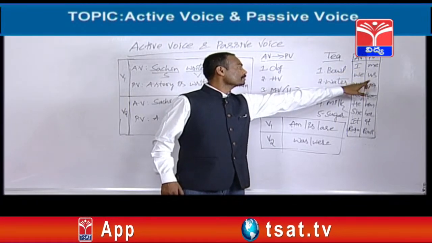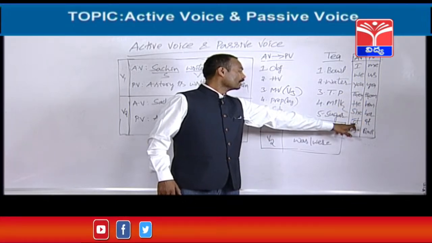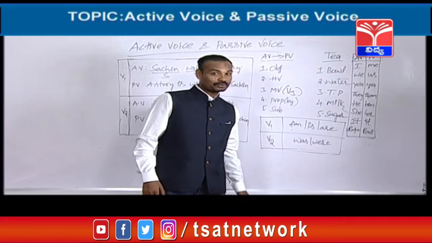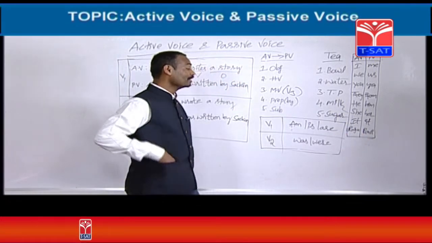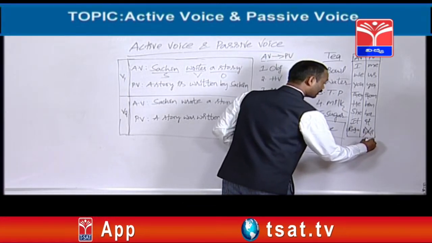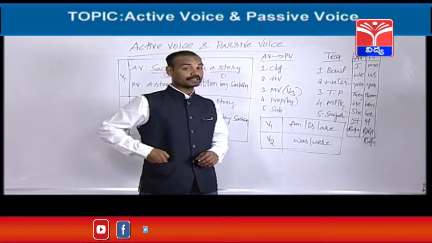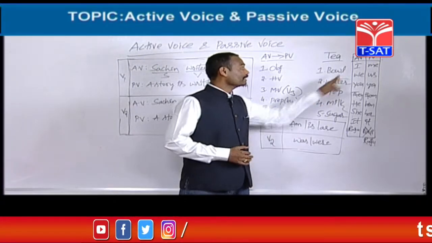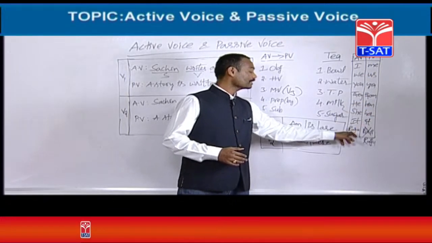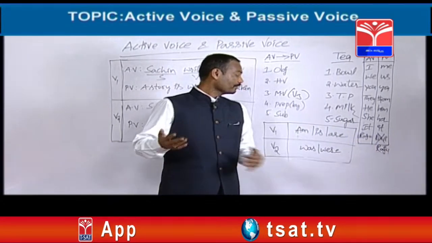I becomes me, we becomes us, you becomes you, they becomes them, he becomes him, she becomes her, it becomes it. So here, Raju becomes Ravi? Is it possible? Some of you may think, yes, it is right. No, it is wrong. Raju never becomes Ravi. Raju becomes Raju only. Then you may ask a doubt: then why did you write like that, sir? See, you are thinking, I becomes me, we becomes us, they becomes them, he becomes him. Like that, Raju becomes Rani or Ravi becomes Raju. Some of you may think like that.